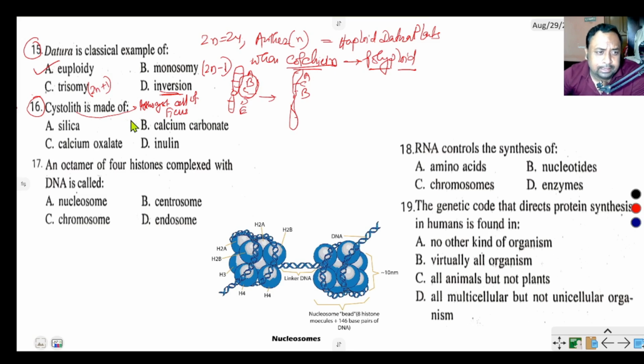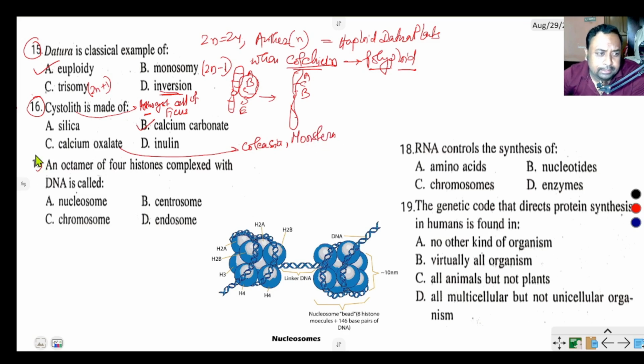It is calcium carbonate. This lithocyst cell contains calcium carbonate, but calcium oxalate is present in Colocasia, Monstera, etc. plants.